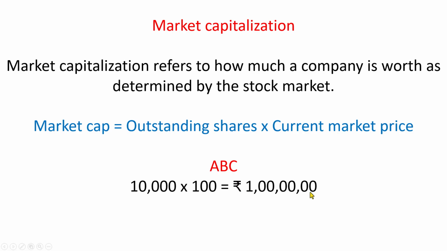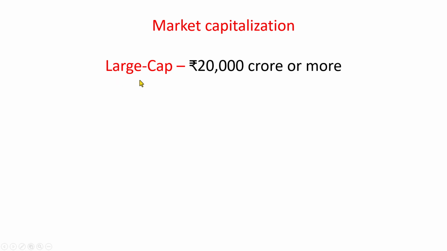Now, depending on market capitalization, companies are categorized under three headings. One is large cap companies, the companies whose market capitalization is more than 20,000 crore rupees.